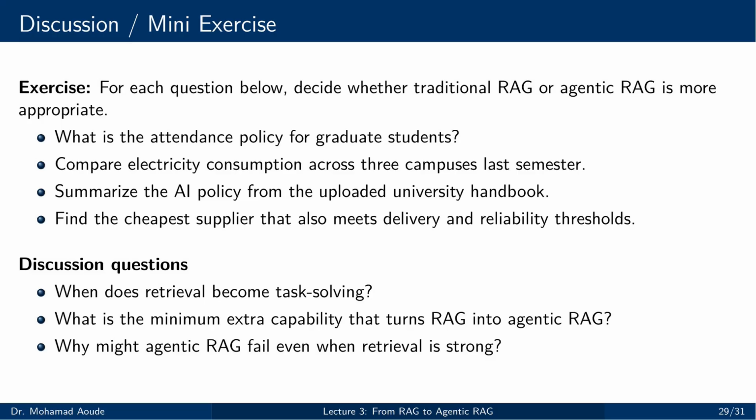The discussion questions push you even further. When does retrieval become task solving? What is the minimum extra capability that turns RAG into Agentic RAG? And why might Agentic RAG fail even when retrieval is strong? These are exactly the questions a system architect should ask.